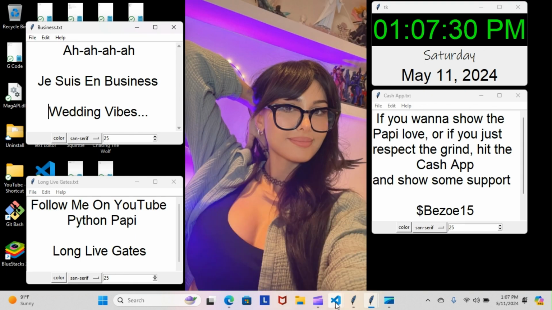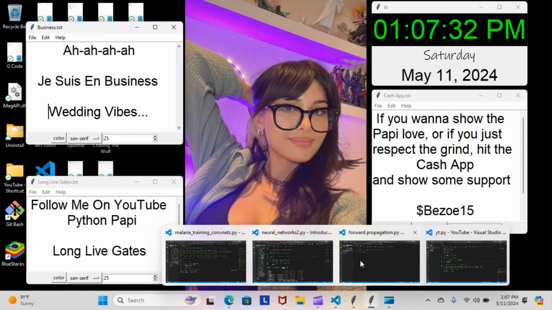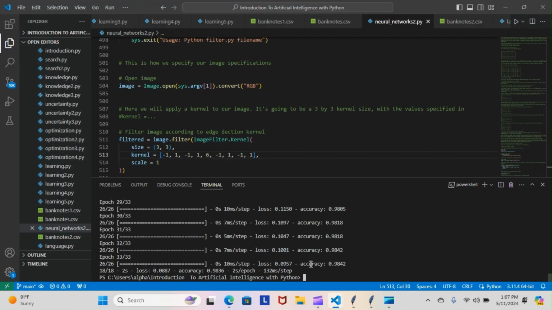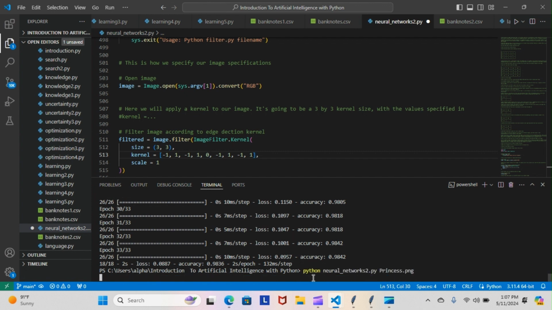But on another note, to dive back into what we were doing last night, I got up extra early and stayed up late playing around with these filters. Let me show you what we're working with. I changed some of the numbers around to do some pretty cool things, and I got some pretty cool results. At first, I thought this was my favorite alteration to the filtered image, so I'm going to see what you guys think. Oh, let me stop that because I don't think I saved it. Let me stop it really quickly and then rerun it.